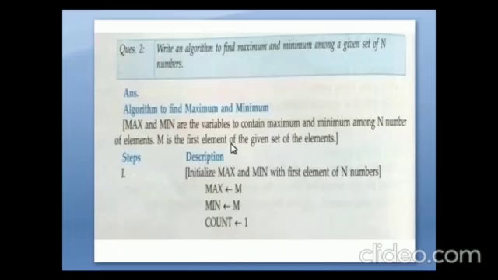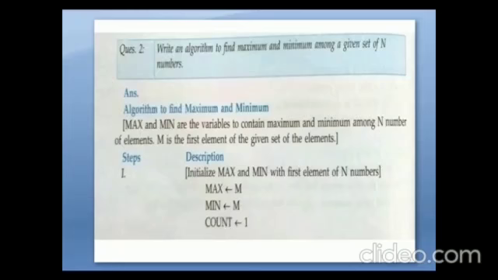M is the first element of the given set of elements. So the steps are like this. Now initialize max and min with the first element of the n numbers. So we are taking one variable m to store the maximum number as well as the minimum number. The count is 1 because we have taken the first element.